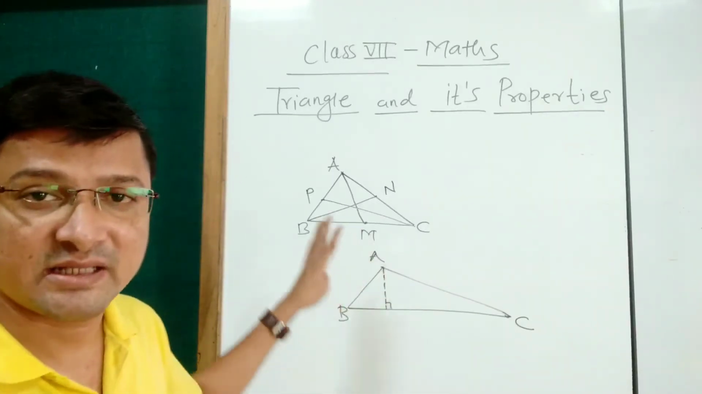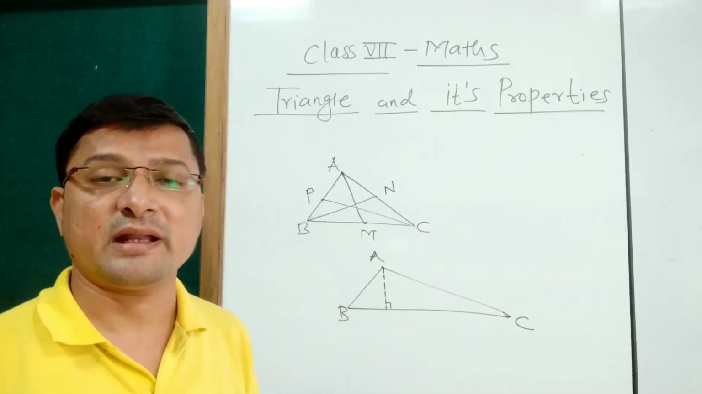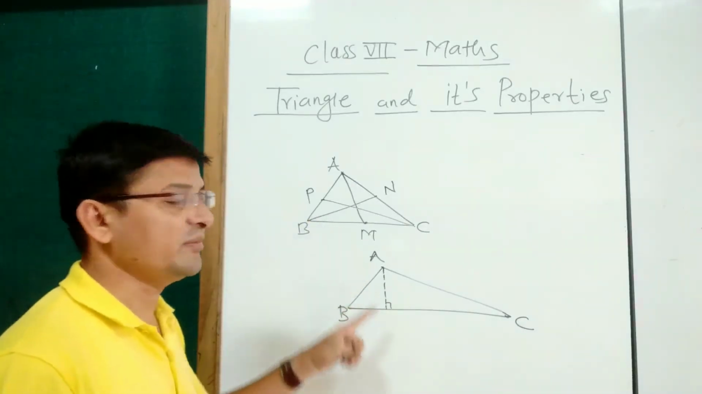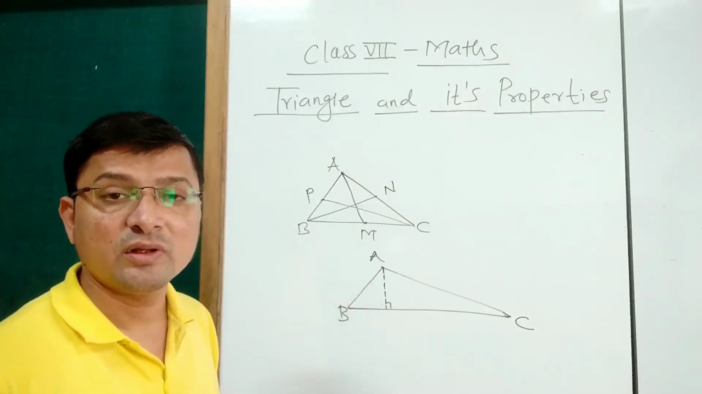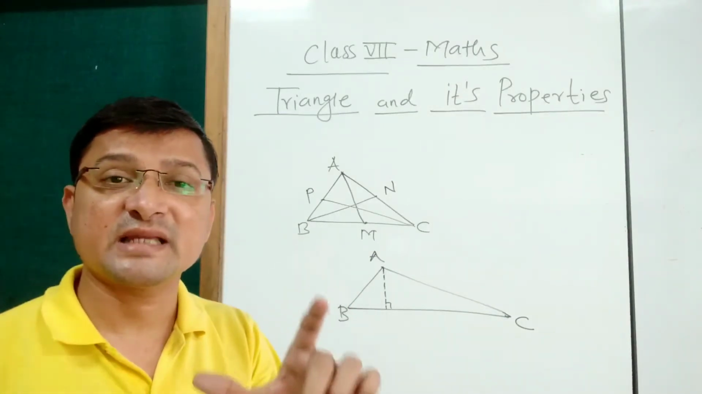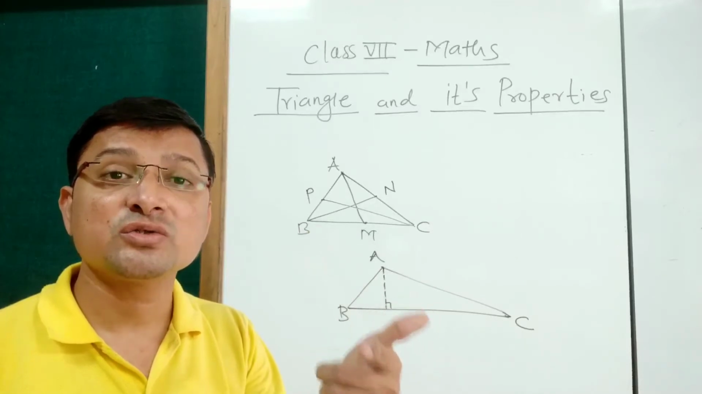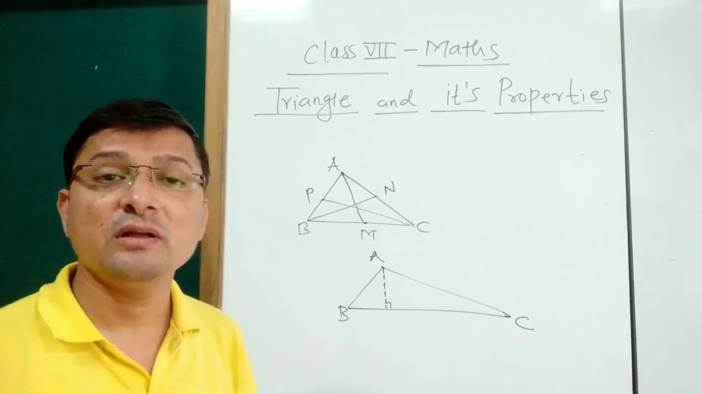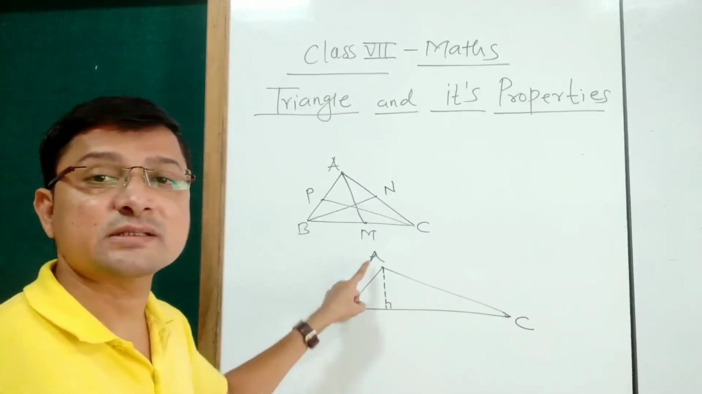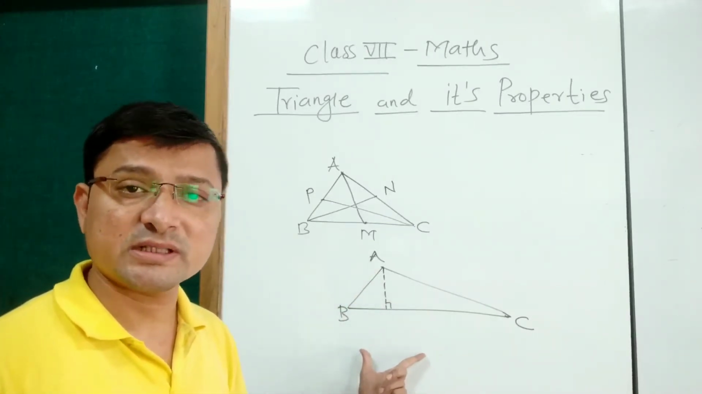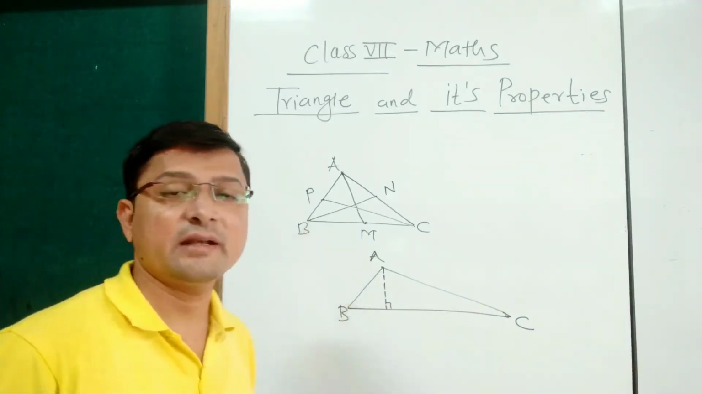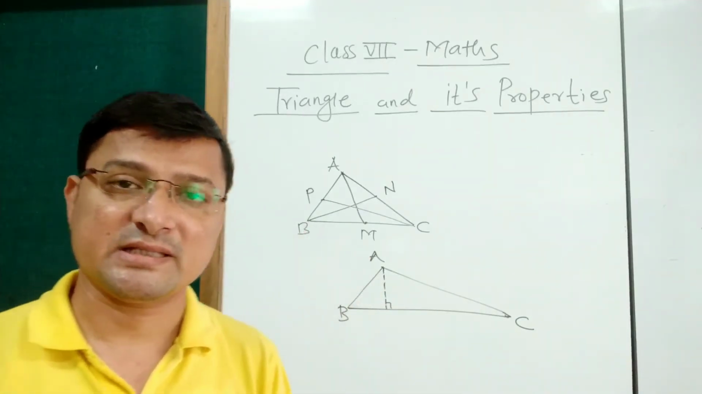Like median, a triangle has three altitudes. A triangle has three medians. Similarly, a triangle has three altitudes. So see the difference between the median and altitude. Median means the line segment from the vertex to the midpoint of its opposite side. And altitude means perpendicular from the vertex to its opposite side. Okay. Now after median and altitude, we move to the next concept.